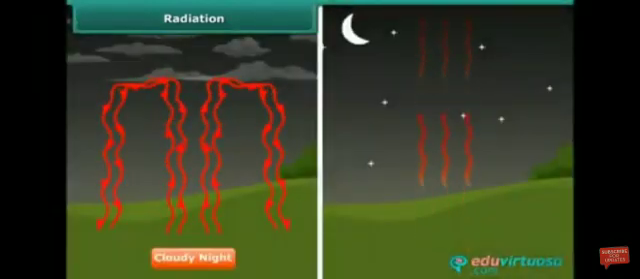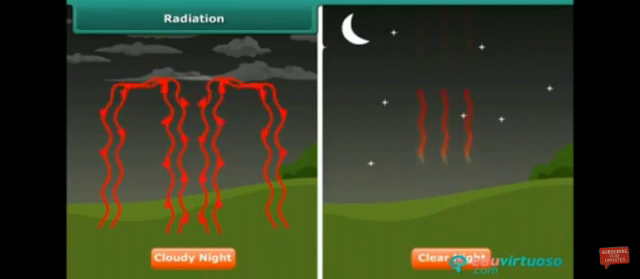A cloudy night is hotter than a clear night. When the sky is clear, the heat radiation goes into the atmosphere, but due to the presence of clouds in the sky, these thermal radiations are reflected back to the earth and one feels warmer.